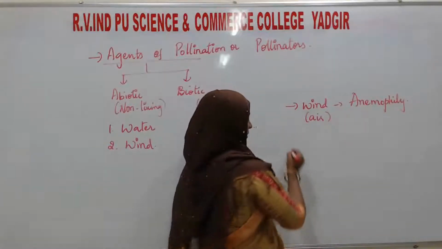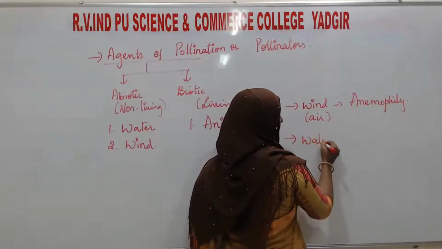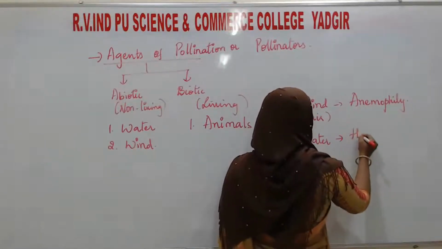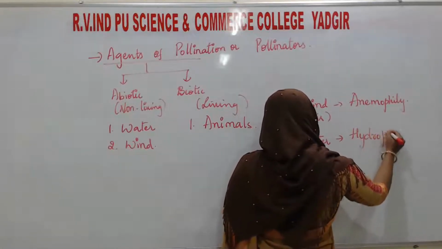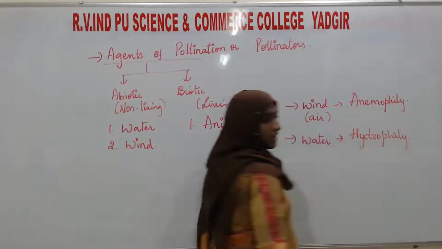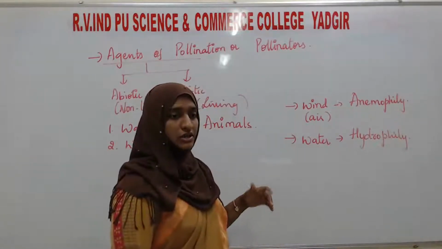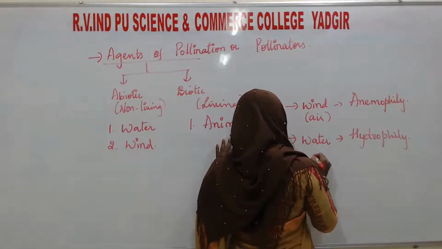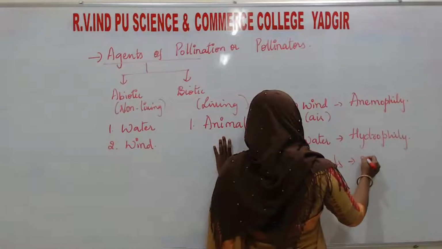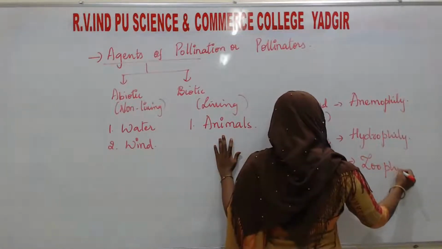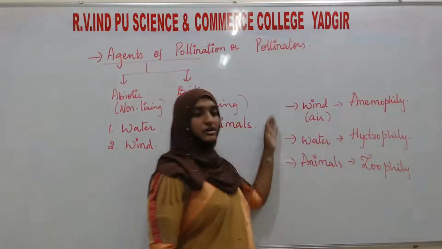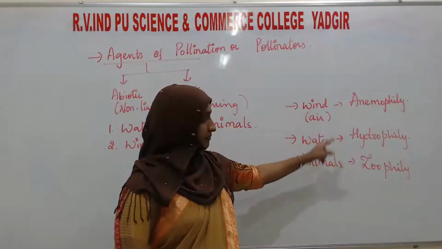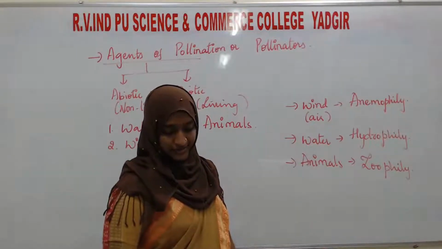Okay, the next, the pollination which takes place by water is also known as hydrophily. It is also known as hydrophily. And the pollination which takes place by animals is known as zoophily. Three different types of pollination: anemophily, hydrophily, and one more, zoophily.